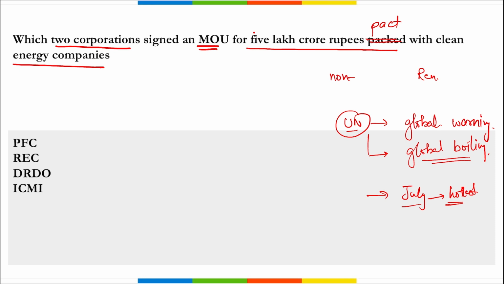So which two corporations signed this MOU for 5 lakh crore rupees pact with clean energy companies to bring a change? And this contract or this MOU was signed during a green finance summit. Green finance summit. And this green finance summit, where was this held?